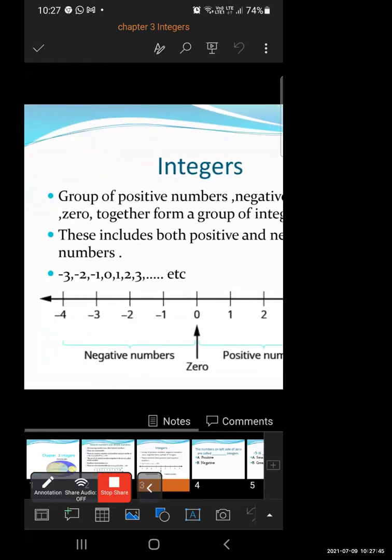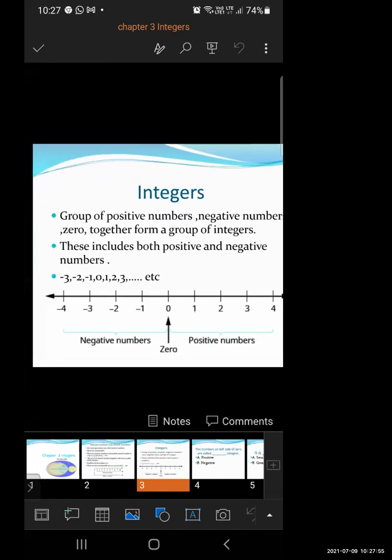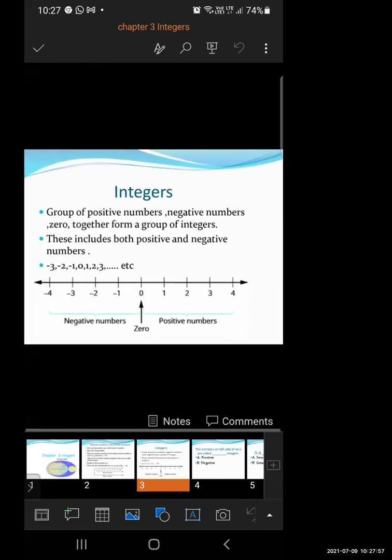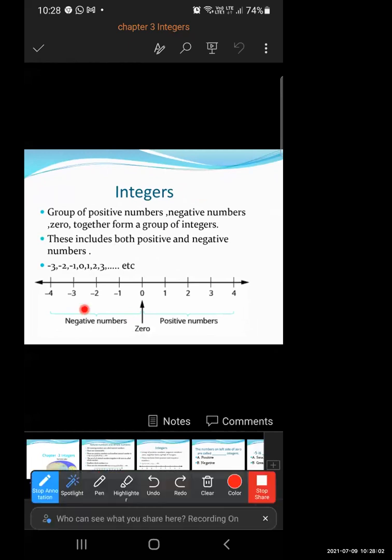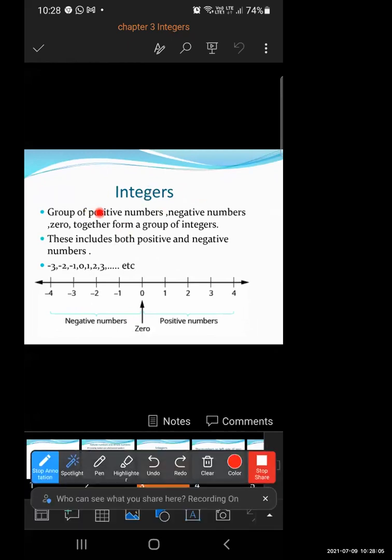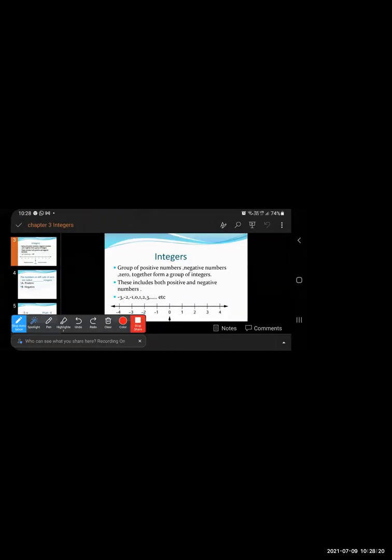Now, what is meant by integers? We have seen natural numbers and whole numbers. Now, what is meant by an integer? A group of positive numbers, negative numbers, and 0 together forms an integer. See here, positive numbers are there, 0 is there, and negative numbers are there. This together forms an integer.